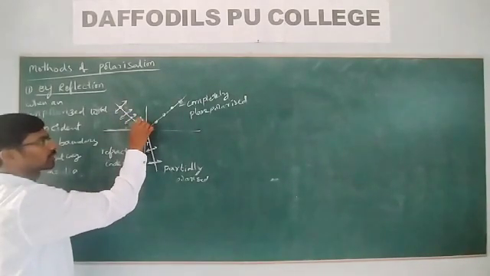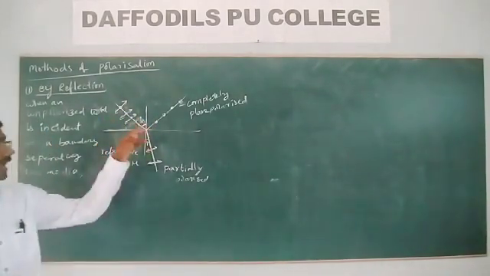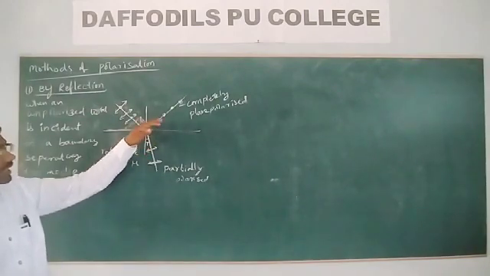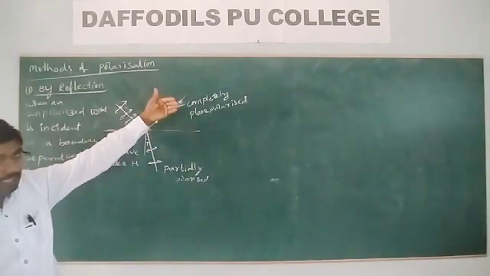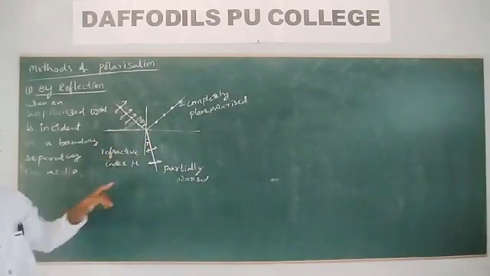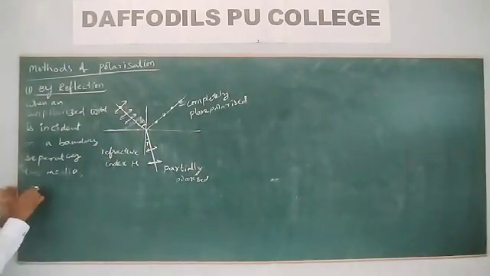The angle of incidence at which the reflected light is completely plane polarized is called the polarizing angle.